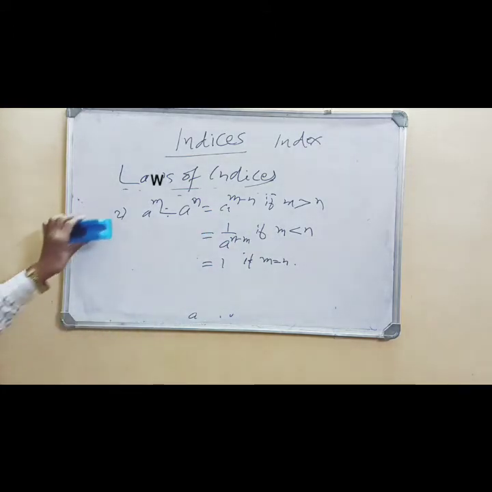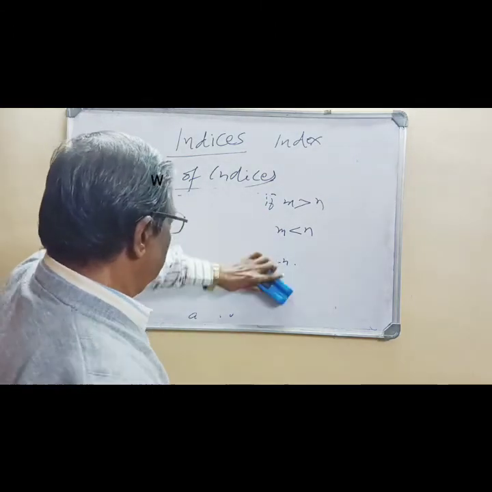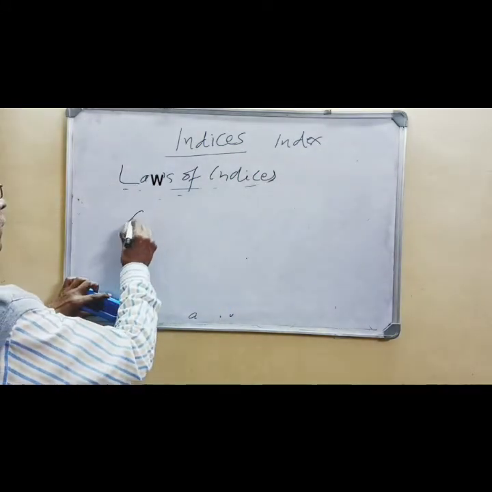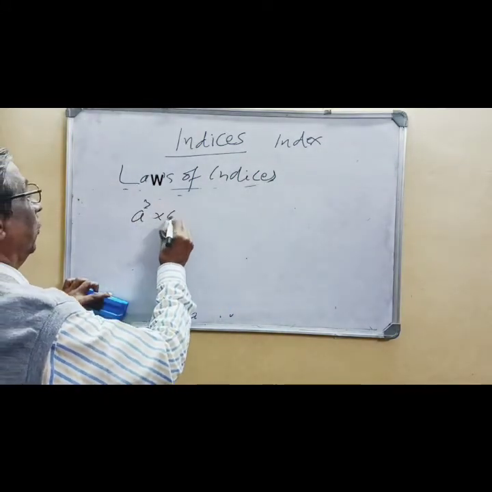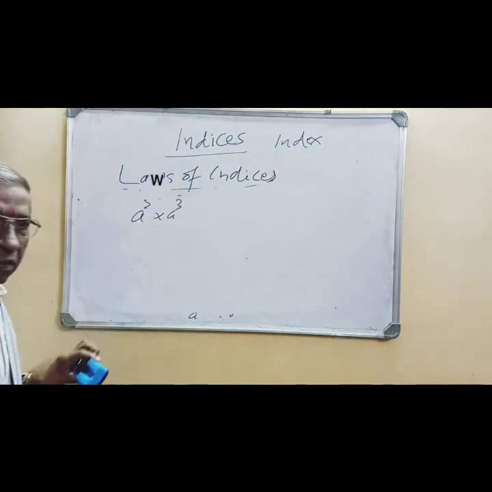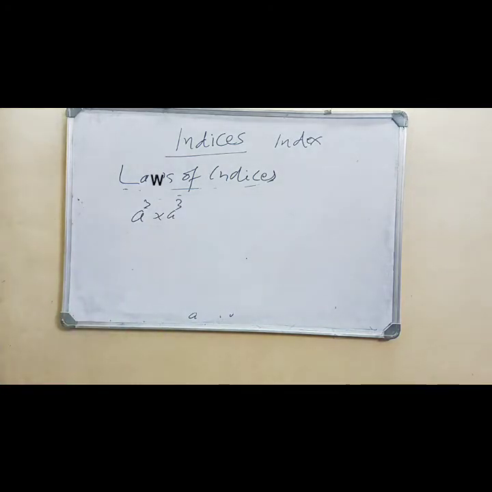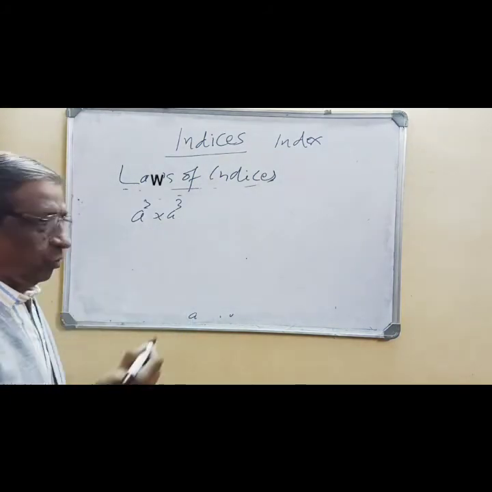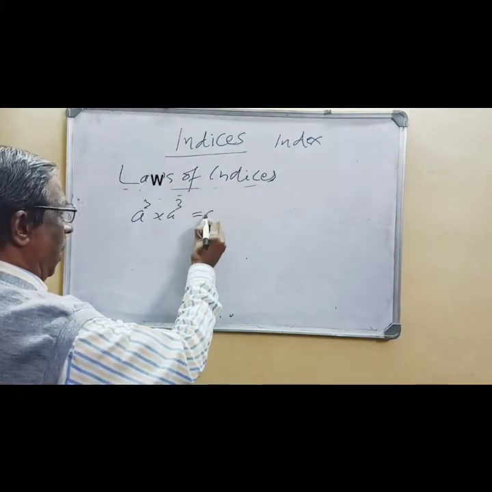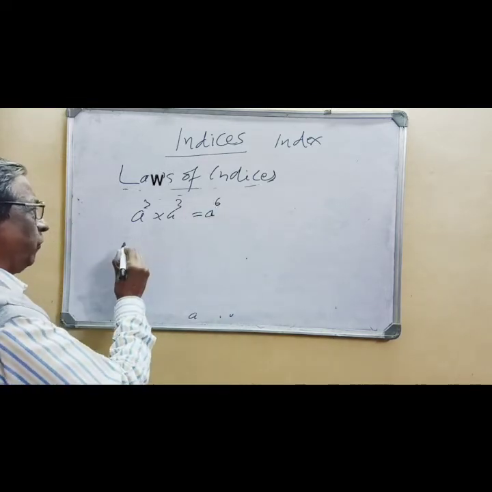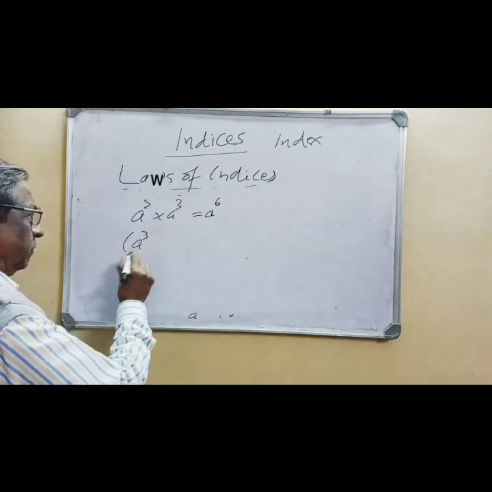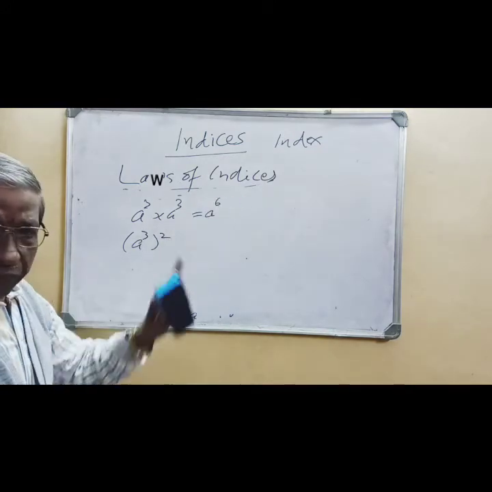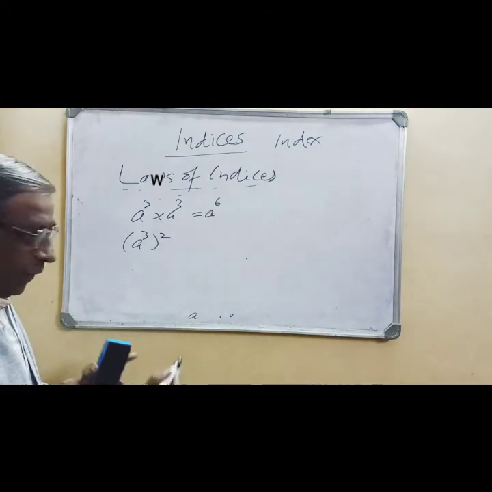Now we come to the third law. a cube into a cube, according to the first law, is a raised to 3 plus 3, which is equal to 6. I write it in another form, that is a cube bracket square. Here 3, 2, 6: actually they are multiplied.